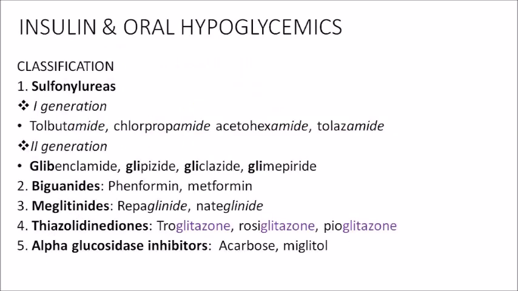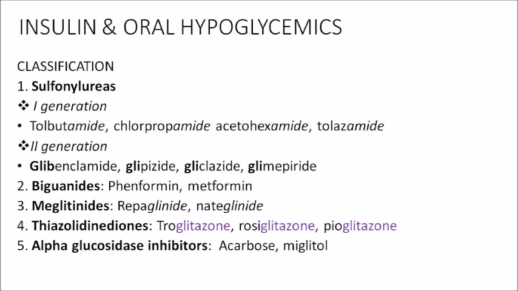Now, insulin and oral hypoglycemics. As you all know, insulin can be used to treat all the types of diabetes mellitus, the type 1 and type 2, which are the most common ones. Type 1 is called insulin dependent diabetes mellitus, and type 2 is non-insulin dependent diabetes mellitus. So in type 1, you definitely have to give insulin. In type 2, you can give oral hypoglycemics also, because all the beta islets of pancreas are not destroyed. These oral hypoglycemic agents can stimulate the pancreas to produce insulin.